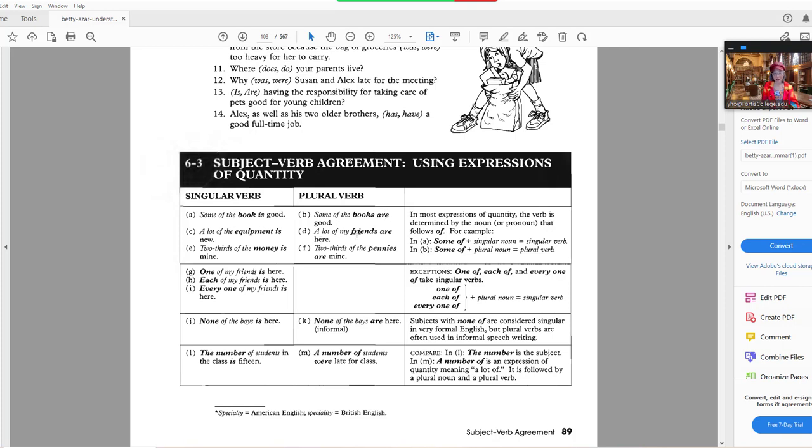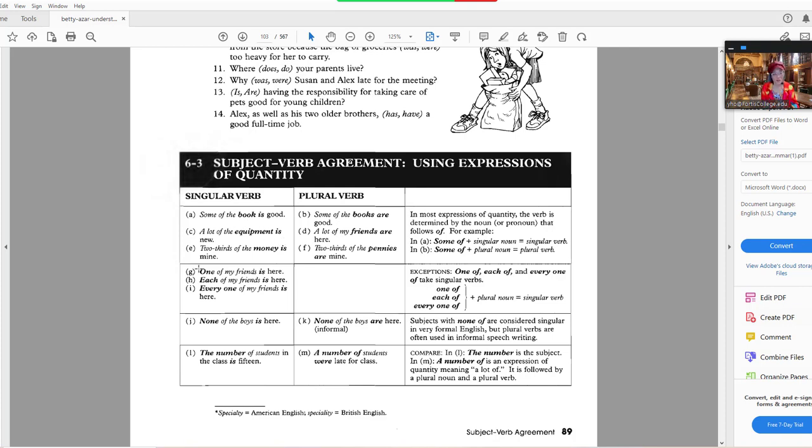Plural subject, a lot of my friends are here. So plural subject friends takes plural verb are. Plural subject pennies takes plural verb are. Two-thirds of the pennies are mine. One of my friends is here.